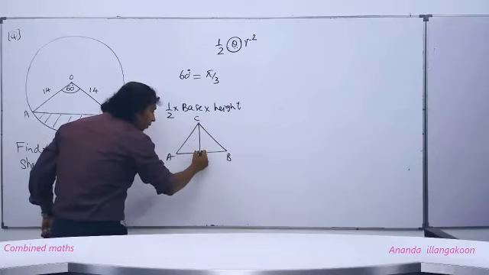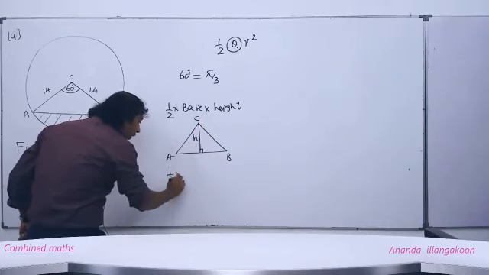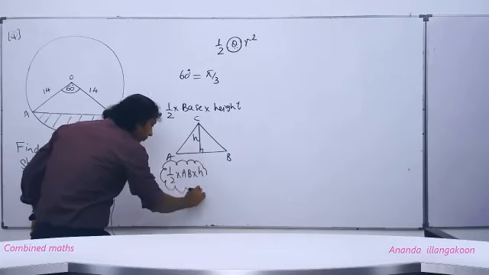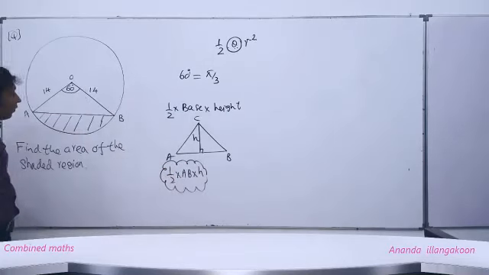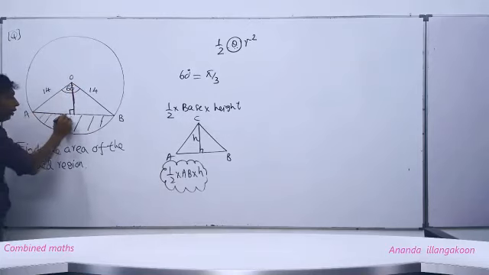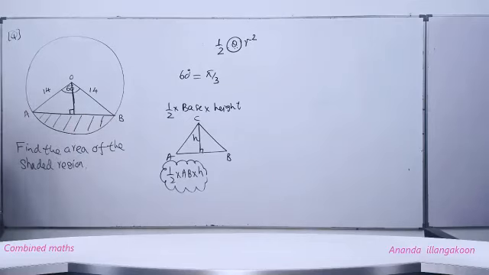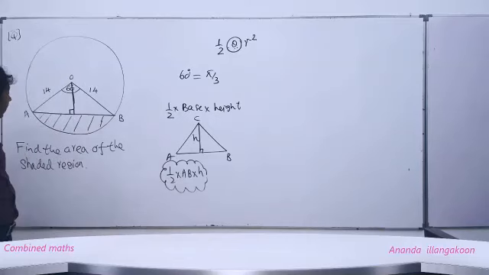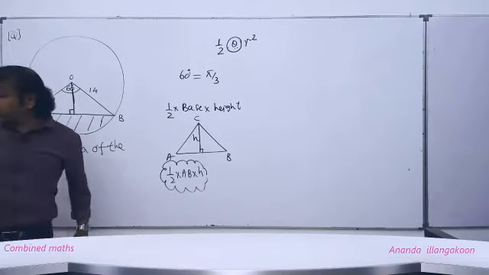If you drop a perpendicular, if this is H, this is called the height, then the area is going to be half into AB into H. Then for this, when we drop a perpendicular from here to this AB, that perpendicular height we need, and this AB length also we need. How to find this AB length and this height? That's the issue in hand. We can find it like this, people.